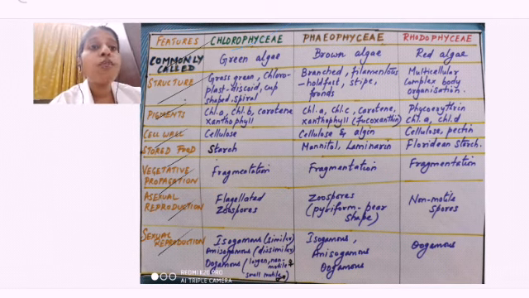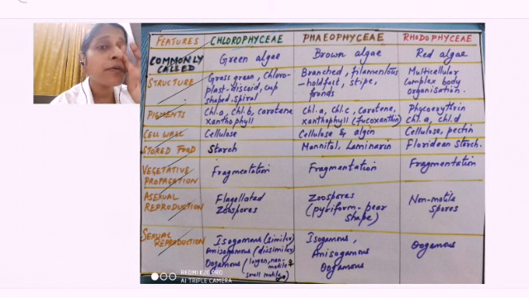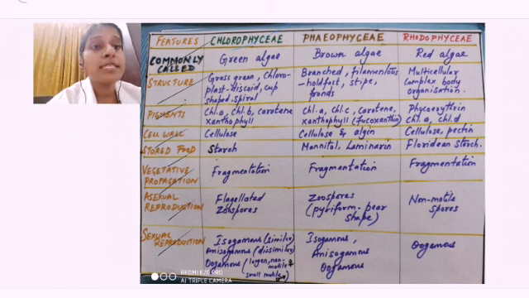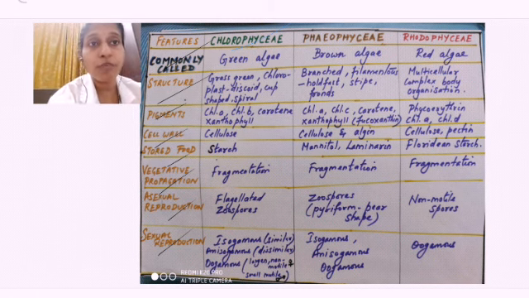Now Chlorophyceae is green in color. That's why it is commonly called green algae. Phaeophyceae is brown algae. Rhodophyceae is red algae. Structure: Chlorophyceae have a grass green like structure, and the chloroplast. You know what a chloroplast is? Inside the cell you have a chloroplast in which chlorophyll is present.